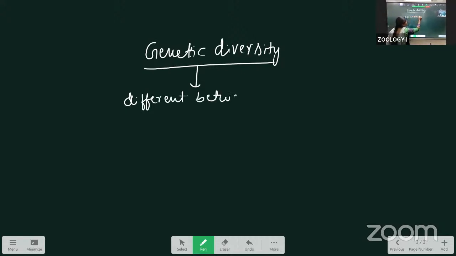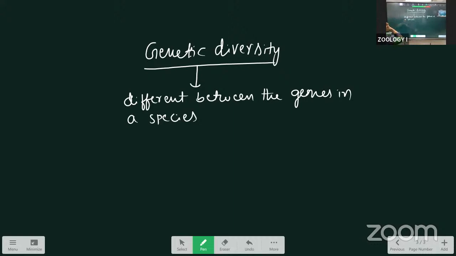In a species, between the genes, differentiation is there. That we call a genetic diversity.